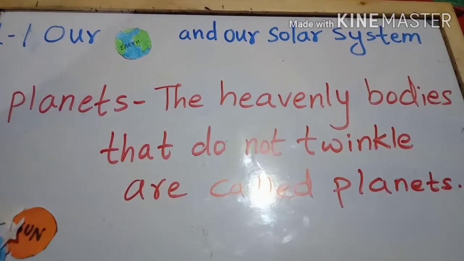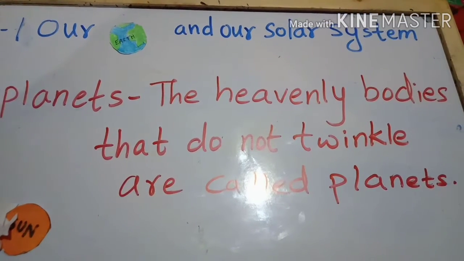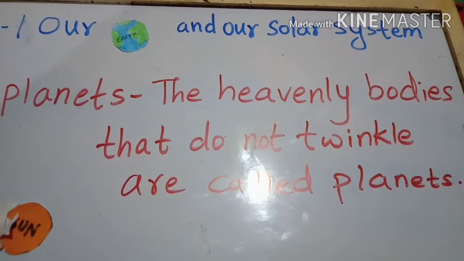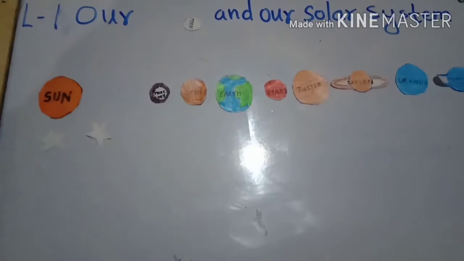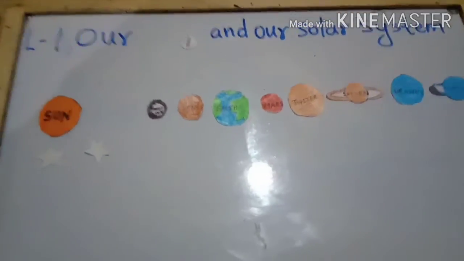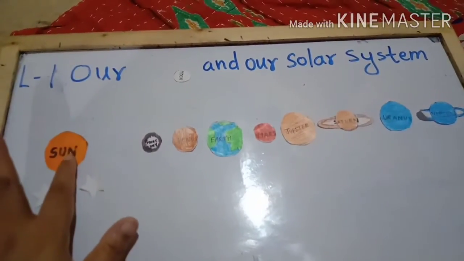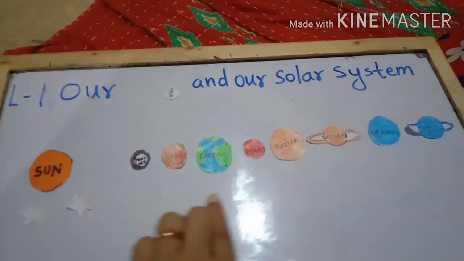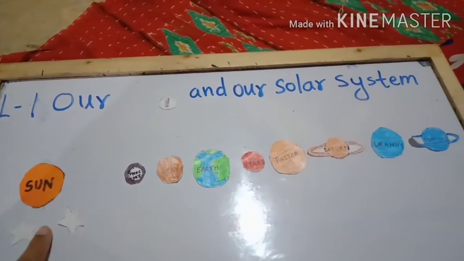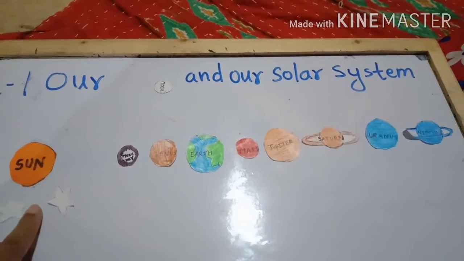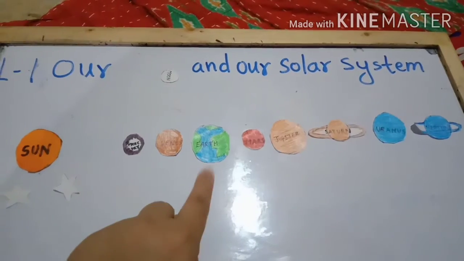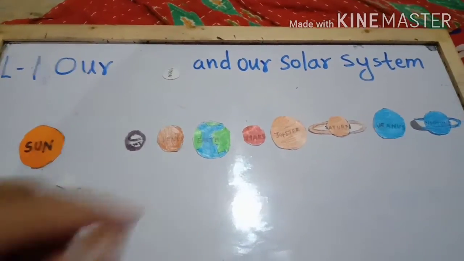Now the next heavenly bodies are planets. The heavenly bodies that do not twinkle are called planets. Planets do not have light of their own. Planets get their light from the stars. So the sun is the star in the solar system and the planets in the solar system take light from the sun. Clear with this? These planets revolve around the sun as they rotate around themselves.